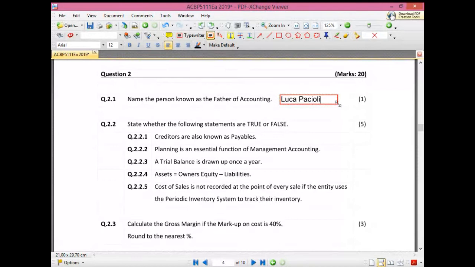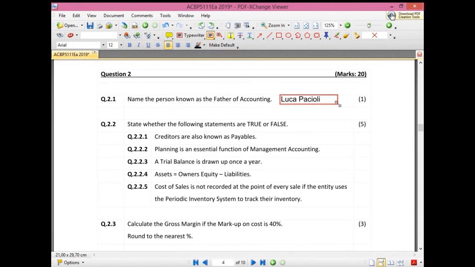Then question 2.2, here you have to state whether the statement is true or false. Now, if you don't know, you've got a 50-50 chance of getting it right, so just guess an answer and write it down. Why say if you're not sure, guess? Sometimes a lot of students leave something like this blank because they're not sure. If it's blank, I can't give you a mark. If you take a guess and you actually got it right, you can still score a mark. So you've got nothing to lose by just indicating an answer and taking a stab at it.